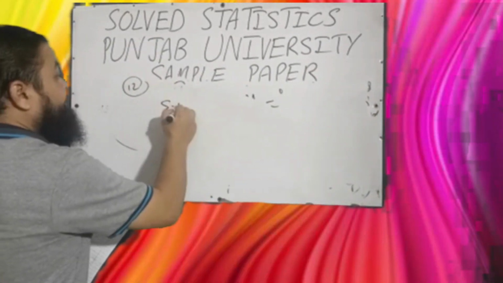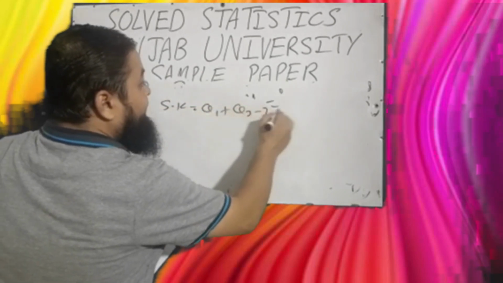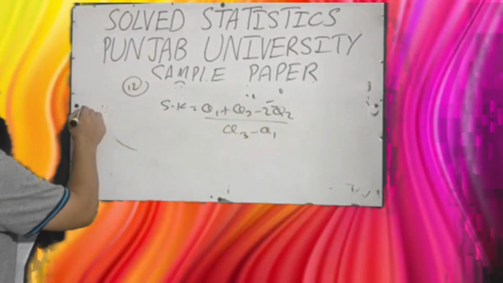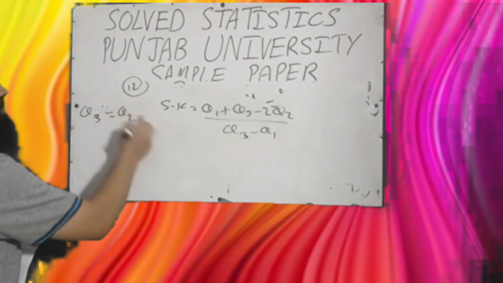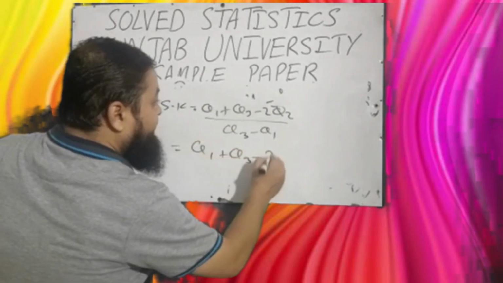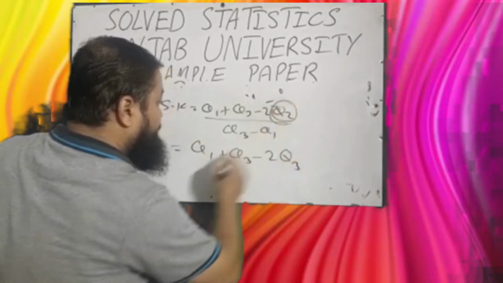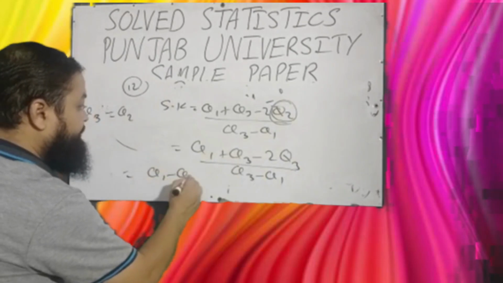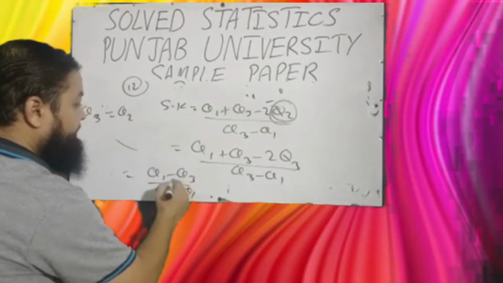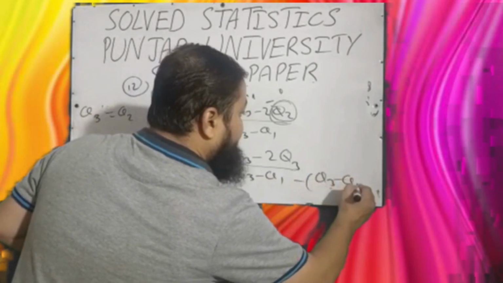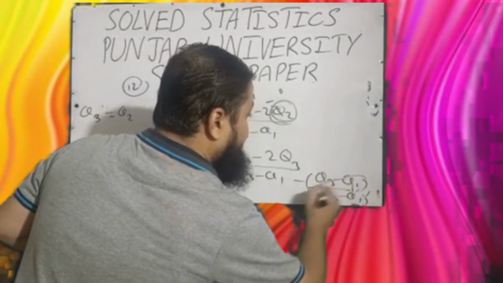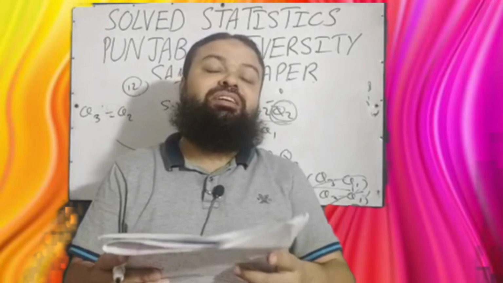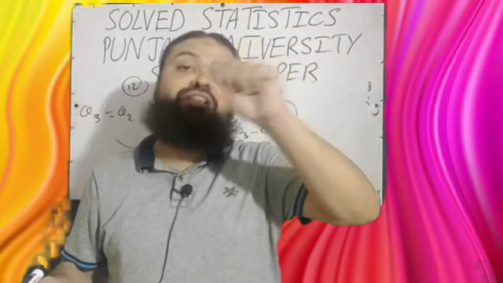What is Bowley's coefficient of skewness? That is Q1 plus Q3 minus 2Q2 over Q3 minus Q1. And they are asking if we put Q3 equal to median. Actually, I will put Q1 plus Q3 minus 2Q3 over Q3 minus Q1, putting Q3 for Q2. Simplifying, Q1 minus Q3 over Q3 minus Q1, take minus common, Q3 minus Q1 over Q3 minus Q1 will cancel, minus 1 will be the answer. It means the third option, both A and B, is the correct option in the exam.